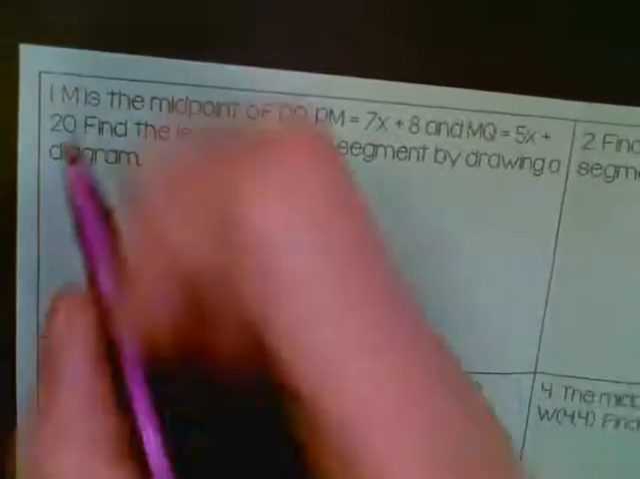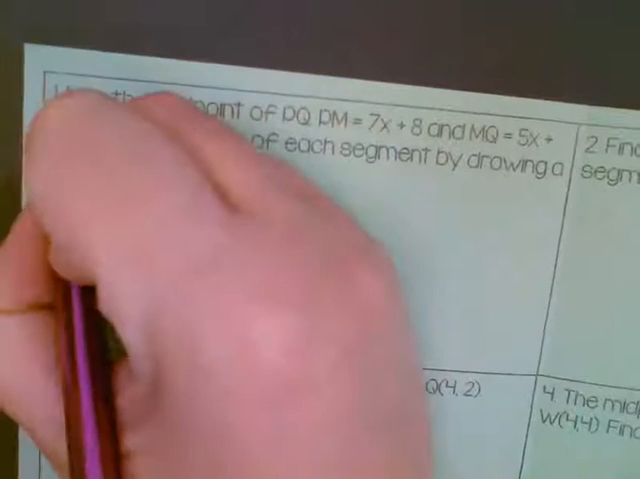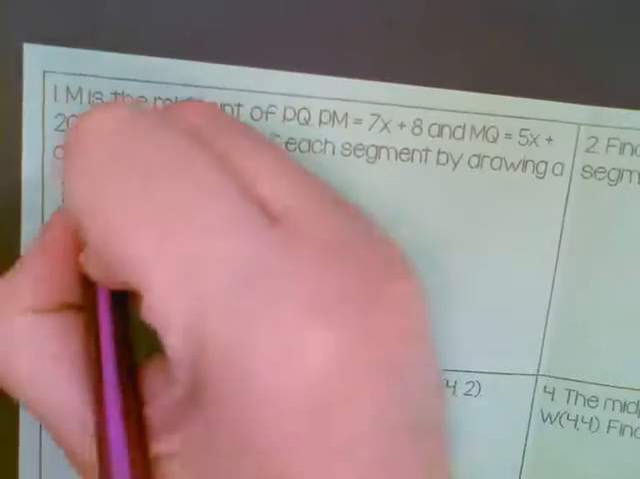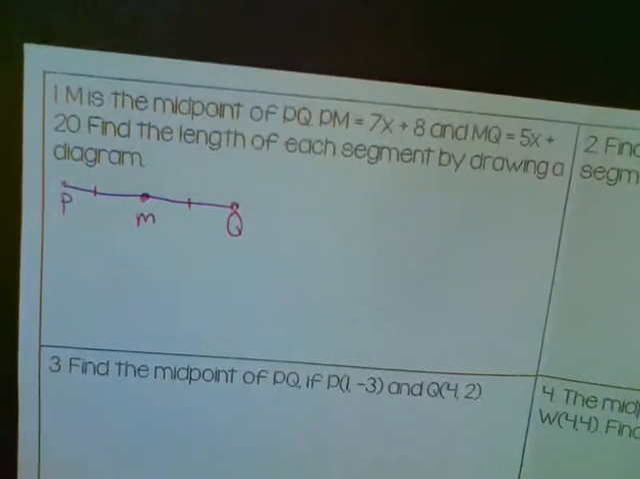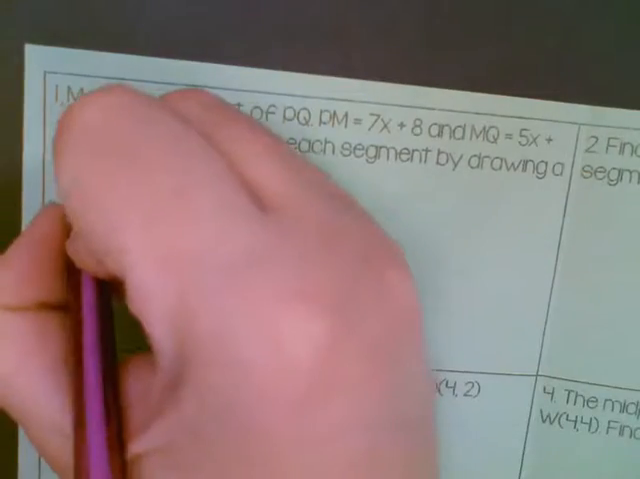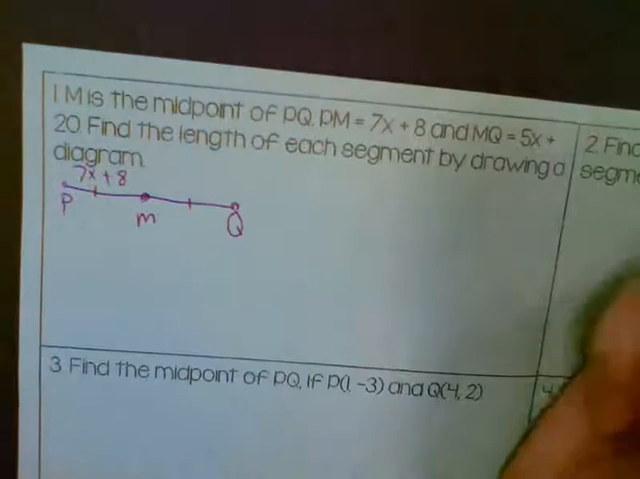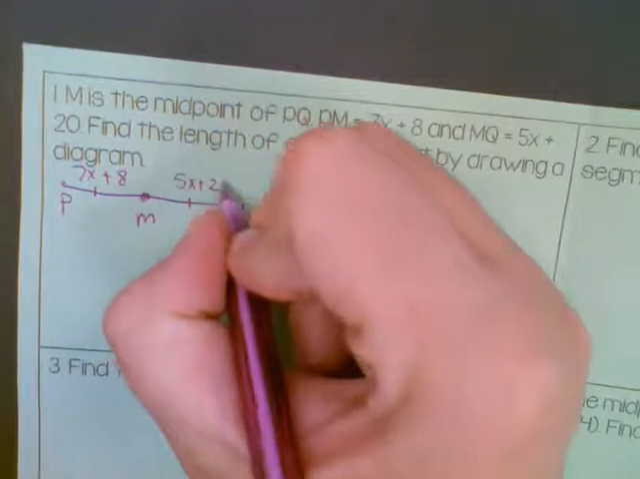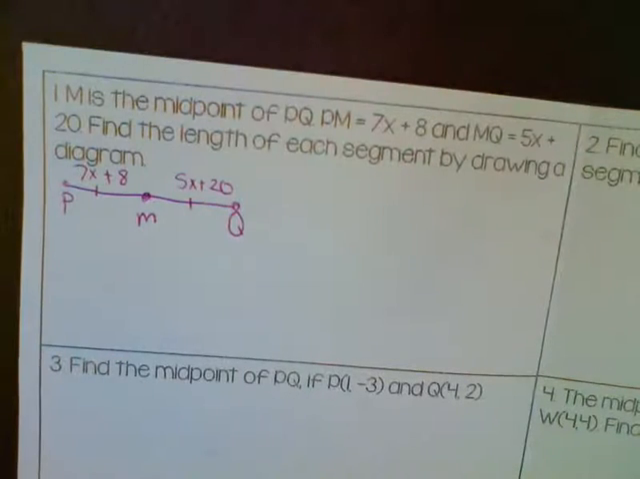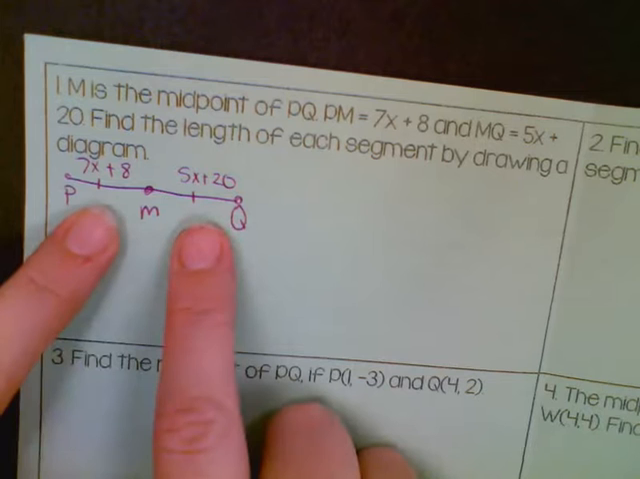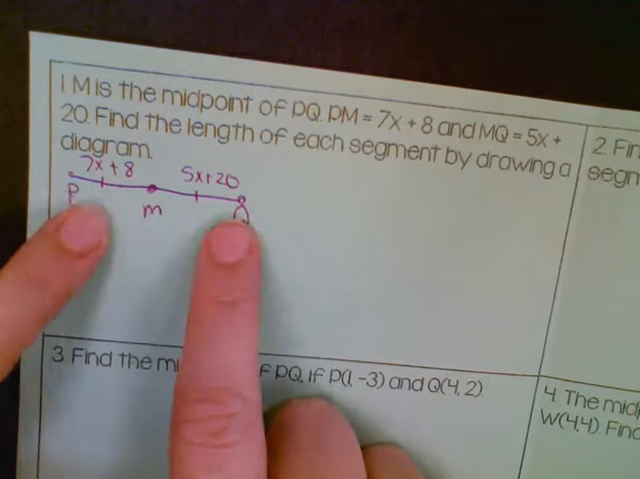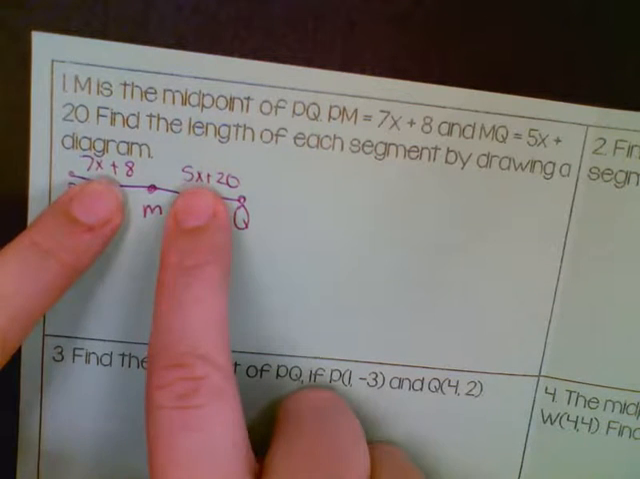So we have segment PQ, and then M is the midpoint, so I know that those are exactly equal. So they told us that PM is 7x plus 8, and that MQ is 5x plus 20. So if M is the midpoint, what do we know about these two segments? Very good. They are exactly the same size. So that means that these pieces are equal.